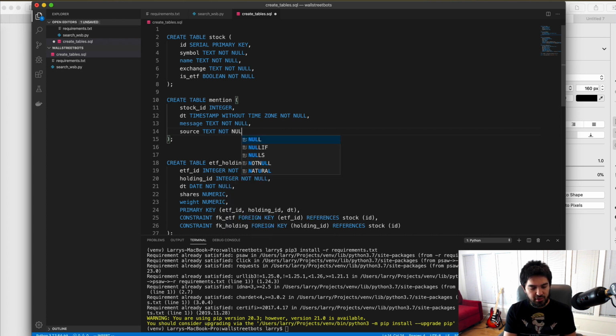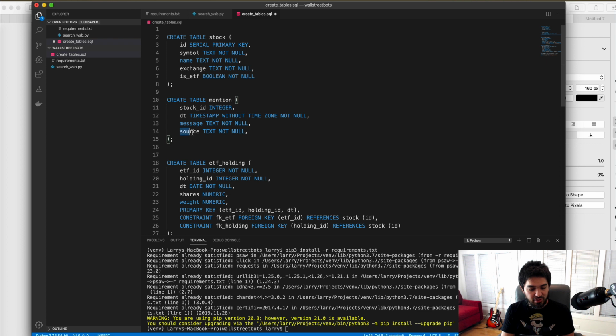And so one nice thing here, there's a variety of places that stocks are mentioned, not just Reddit and WallStreetBets. People mention stocks on Twitter using the cashtags, so they embed the stock symbol inside of the tweet. This is also used on StockTwits, and other places are starting to adopt this standard more and more. And what's nice about that is it gives us a clear way to delineate when it's a post about stocks, and it makes it much easier for us to parse the stock symbol out of the text.